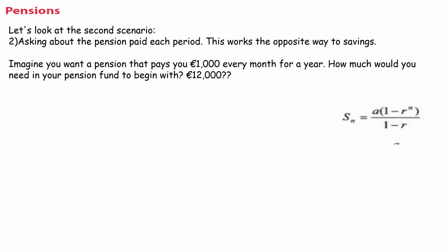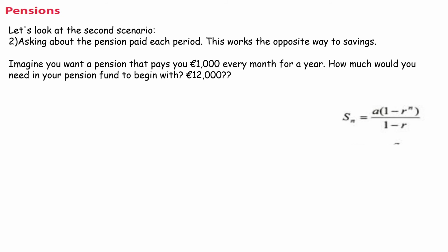So let's look at a scenario. Imagine that you want a pension that pays you €1,000 every month for a year. How much would you need in your pension fund to begin with? So, would you need 12,000? Let's have a think. So I want €1,000 every month for a year. So you'd say, oh, well, 12,000.